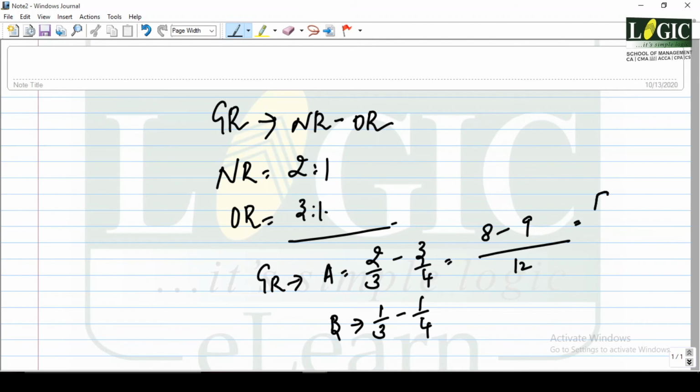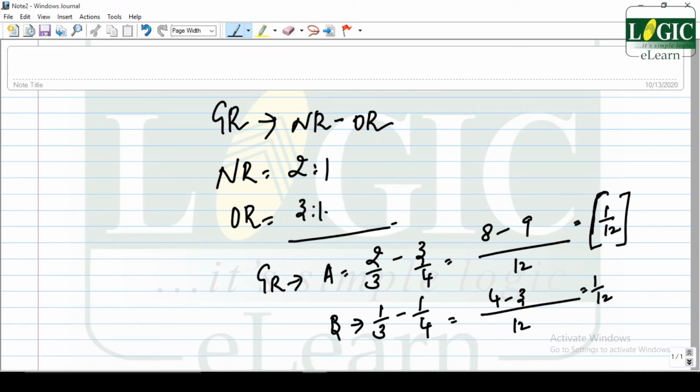So what is happening? It is 1/12, which means he is a loser, a sacrificer, because of this rearrangement. Now 12, 4 minus 3 is equal to 1 by 12. If put in brackets, it means a negative figure. If not put in brackets, it means a positive figure.